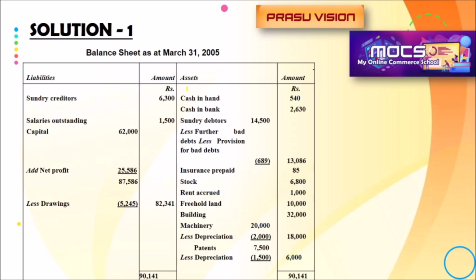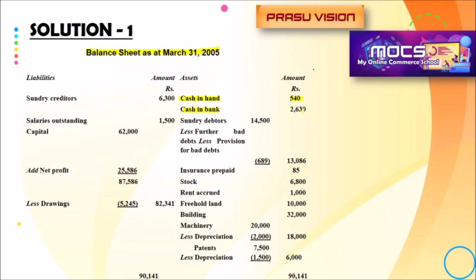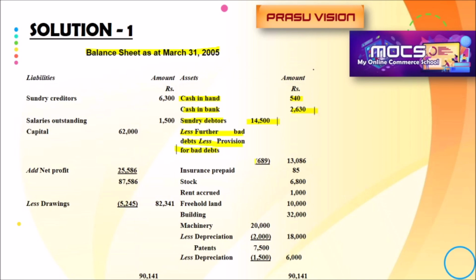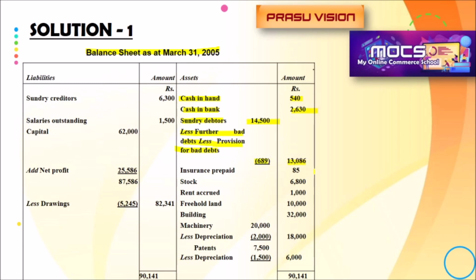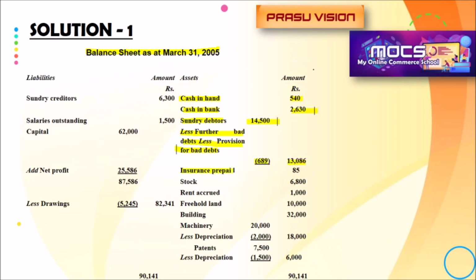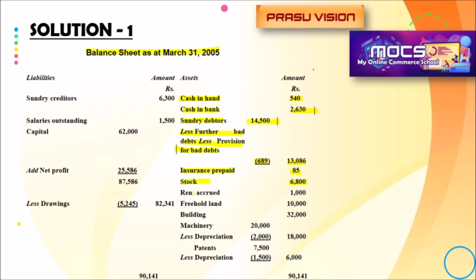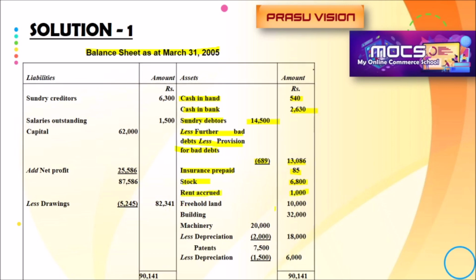And when we prepare the balance sheet, cash in hand 540, cash at bank 2,630. Just look here, debtors 14,500. We are deducting the further bad debts and provision for bad and doubtful debt, so we will get 13,086. Insurance prepaid noted 85. Closing stock. Additional information: rent accrued, that is rent receivable 1,000. Freehold land is there.